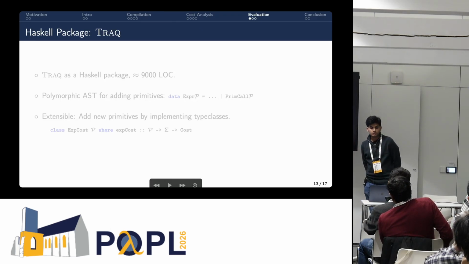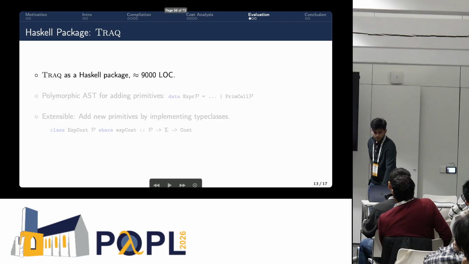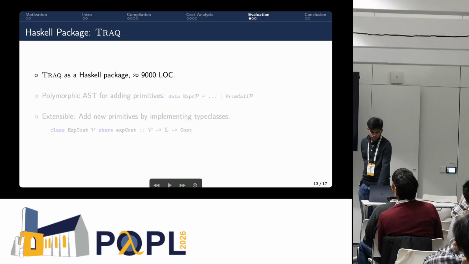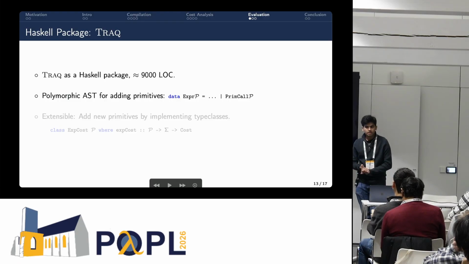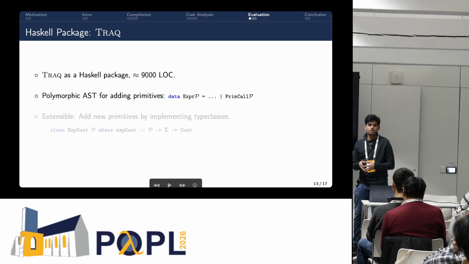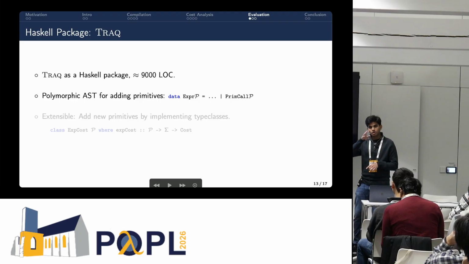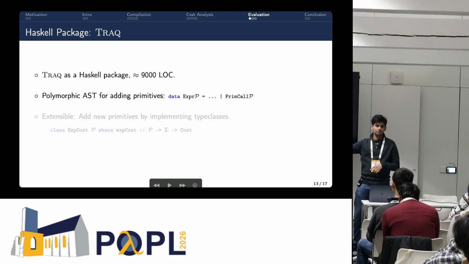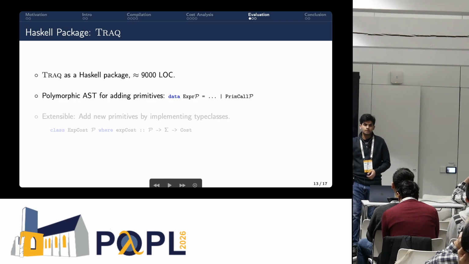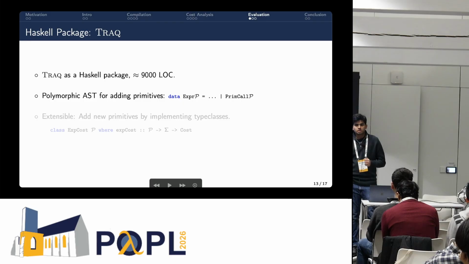Okay, there are a few more interesting things that we do. We have Traq implemented as a Haskell package. The total implementation comes to 9,000 lines of code, and we make some interesting choices in the architecture, one of them being that the AST is polymorphic over the set of primitives. What this means is that if you want to add a new primitive, you don't need to go changing the AST, which would lead to an expression problem, going through the whole 9,000 lines of code, changing everything. You just need to implement a primitive and pass it to the original AST, and you will get a new primitive. So in a sense, it is more extensible because of this.